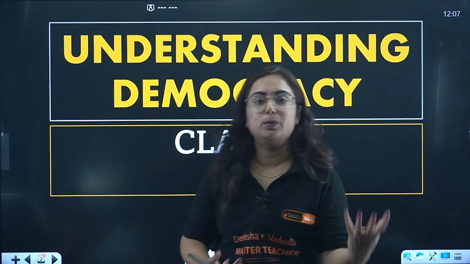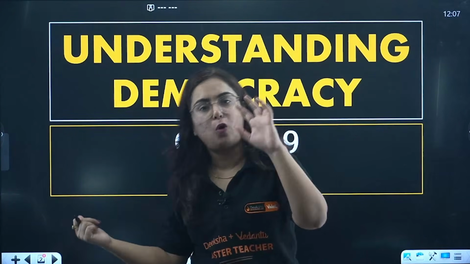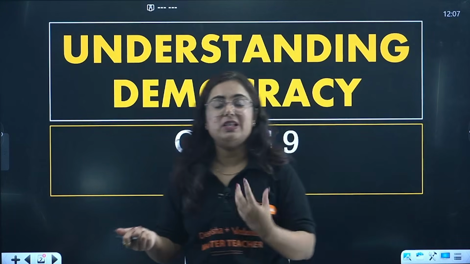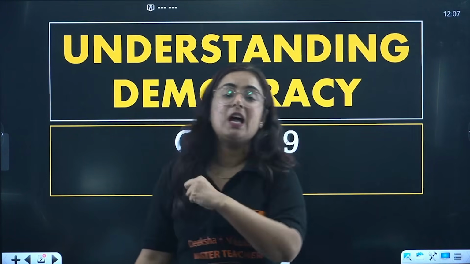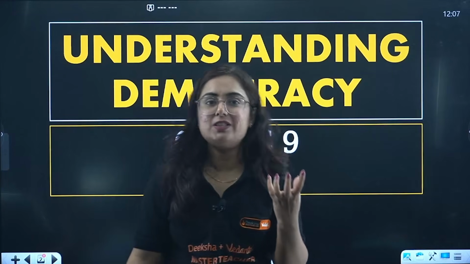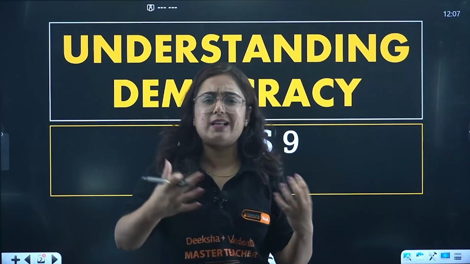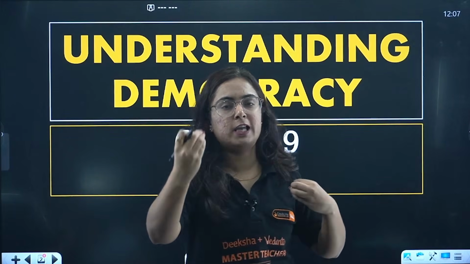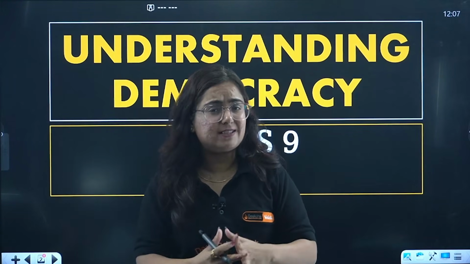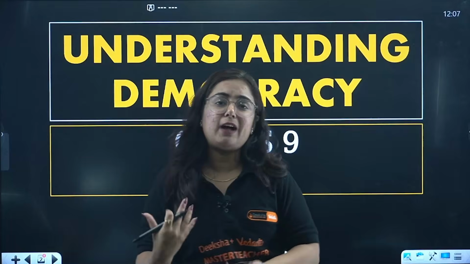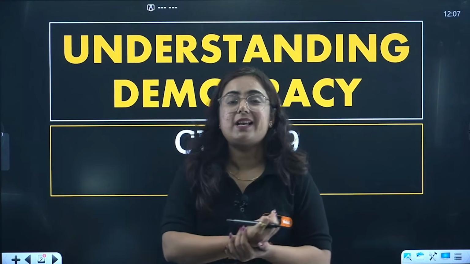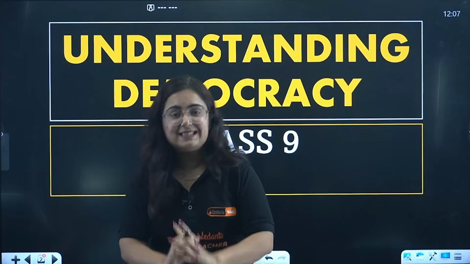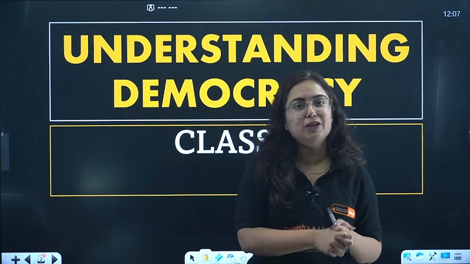Talking about this chapter, Understanding Democracy, if you are a student who has seen the old book, you will figure out that this chapter was already there last year with the name What is Democracy and Why Democracy, where we discussed the basic philosophies and principles behind a democratic setup. However, we studied it relating to other countries like China, Pakistan, then the cases of Mexico, Zimbabwe, etc. But this year they have updated these cases, and examples of different countries are shown on different parameters. So yes, there is a lot of change in this chapter which we are going to cover today.